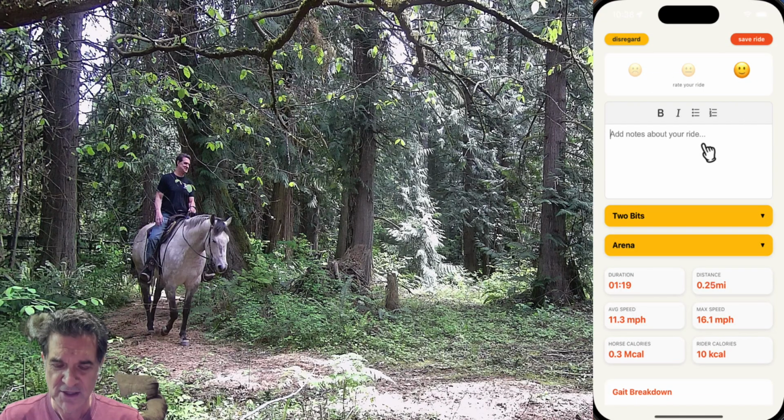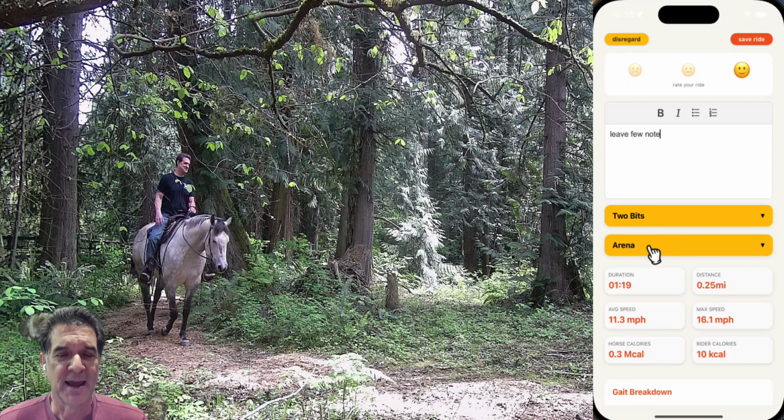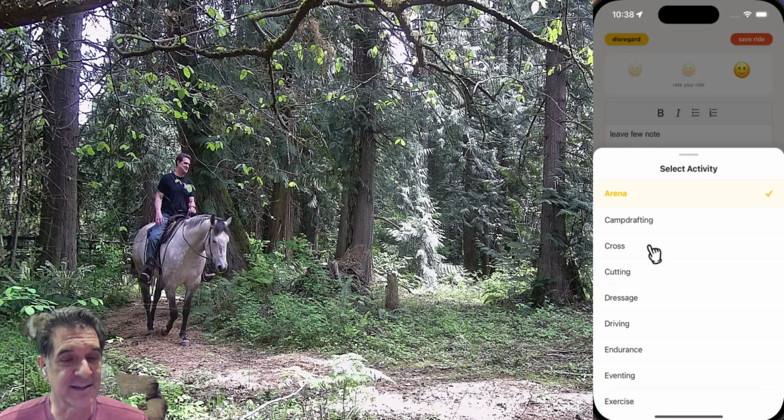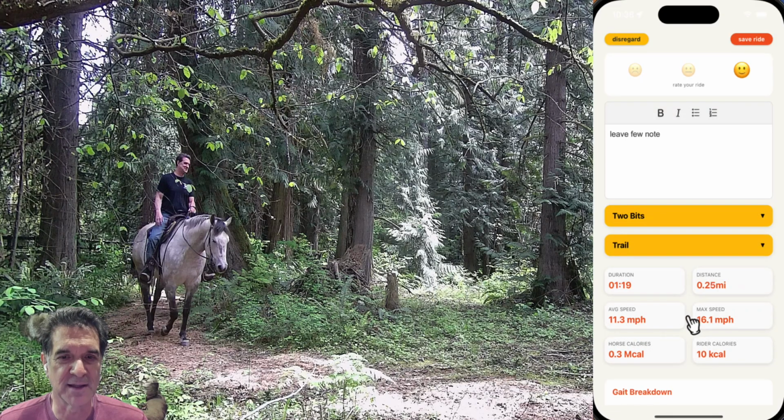We had a great ride. You can leave a few notes of your ride. A lot of trainers find that useful. In here, this first drop down here is your horse. And then the second drop down is the activity that you did. So maybe we went for a trail ride. So I'm just going to select trail ride there.